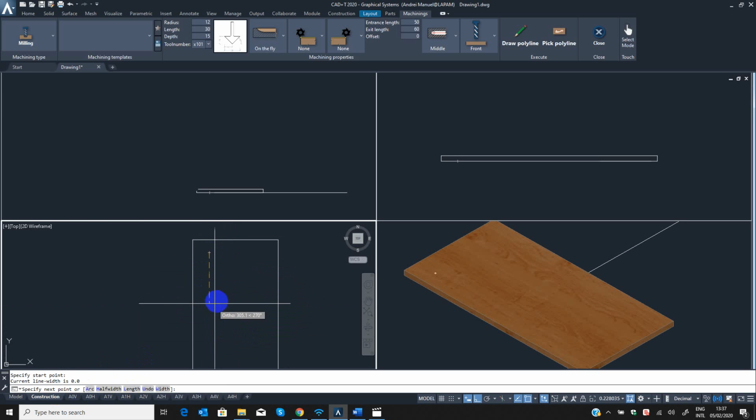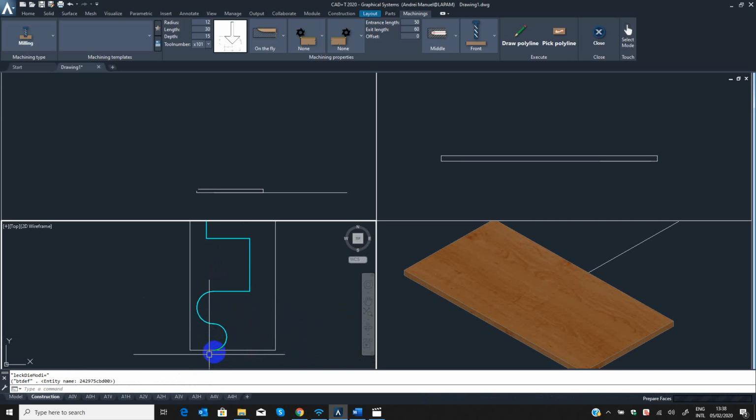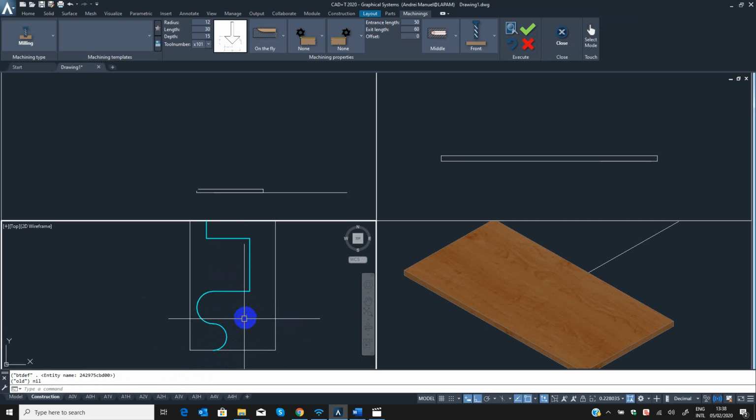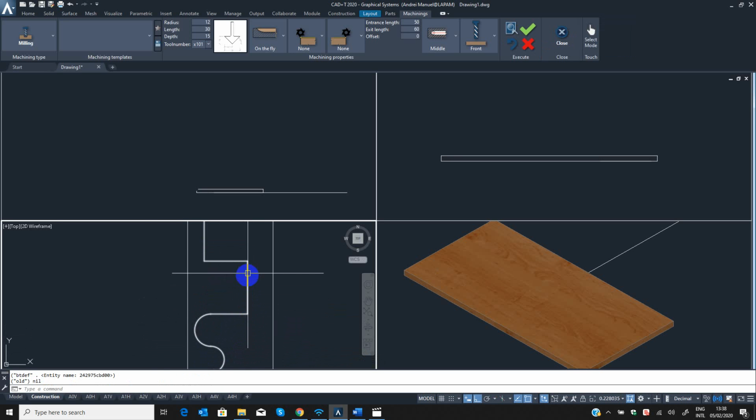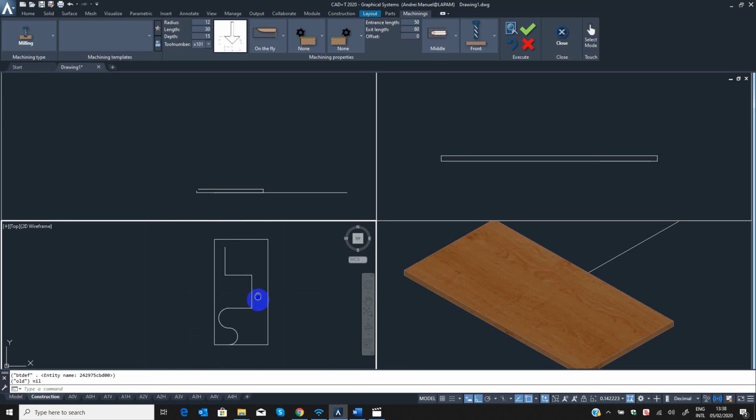So here you can draw anything. Like here I want to do my milling, run to this area, and then an arc, and I want to have an arc until here, and enter. Now it goes to blue color, which means it accepted it.